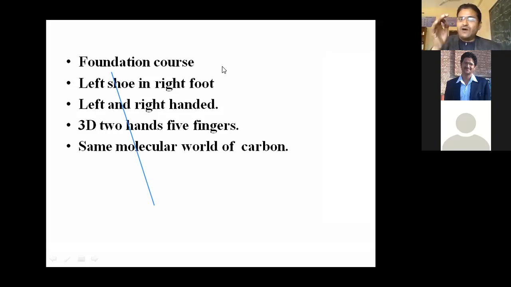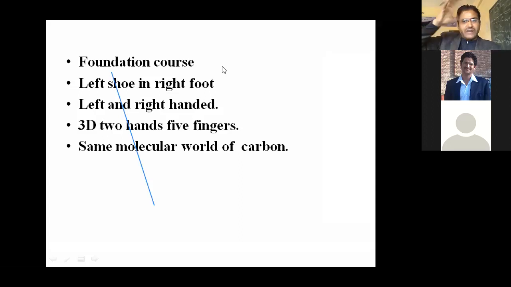Carbon is a very important element, and carbon chemistry means organic chemistry. So in carbon compounds the same type of points come up. Carbon compounds also face the same type of problem, right?